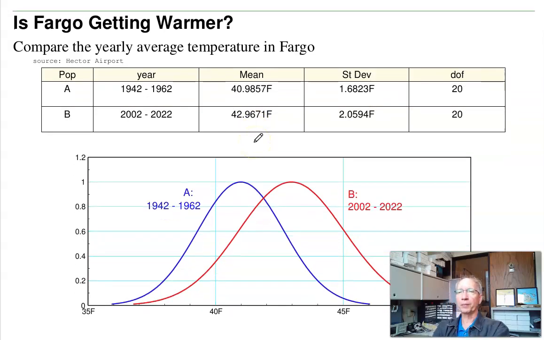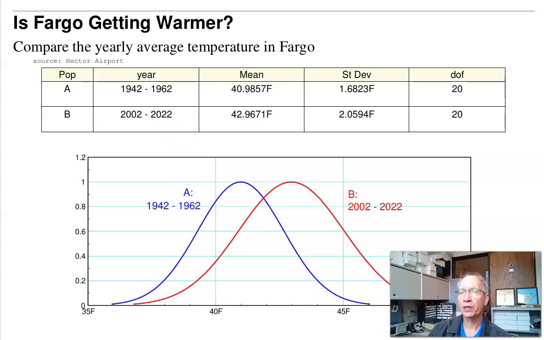Let's take a different problem. Now, if I go back to the data set from Hector Airport, I've got data since 1942. Got warm years, cold years. Let's just take the first 20 years of data and compare it to the last 20 years, or 21 years. Is Fargo getting warmer? Is the last 21 years warmer than the first 21 years?